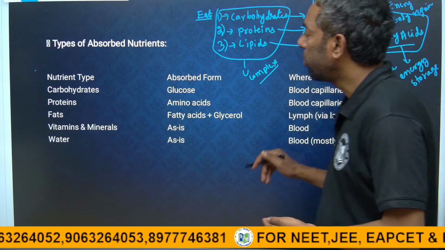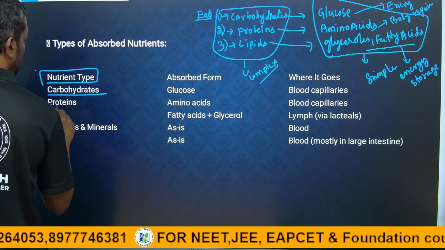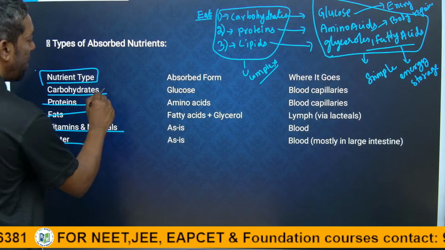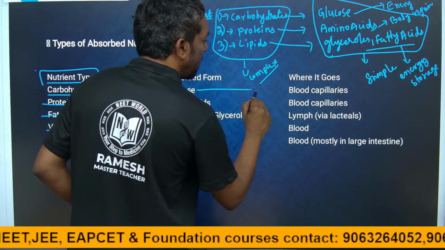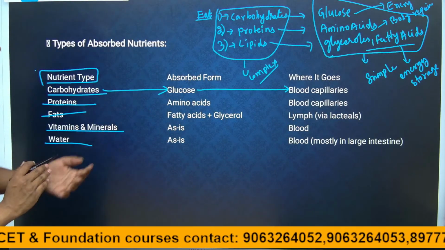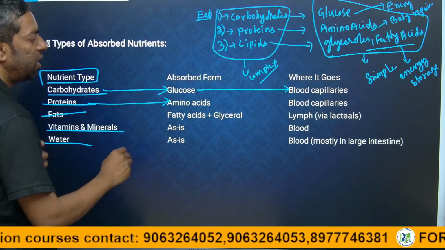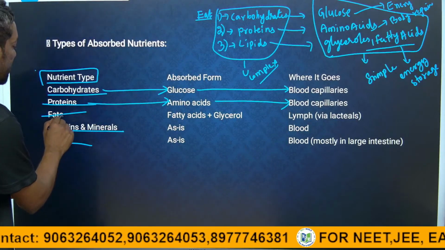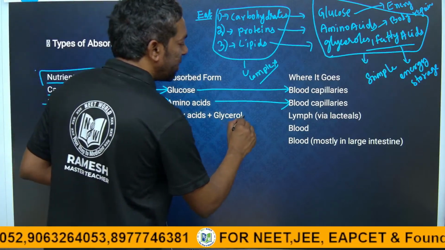Guys, just look here. Nutrient types: carbohydrates, proteins, fats, vitamins, minerals and water. Carbohydrates turn into glucose. Glucose is absorbed by the blood capillaries, so in the blood it can be easily absorbed. Proteins become amino acids, and they also are absorbed in the blood. Fats, lipids, turn into fatty acids or glycerols. This is important, guys.